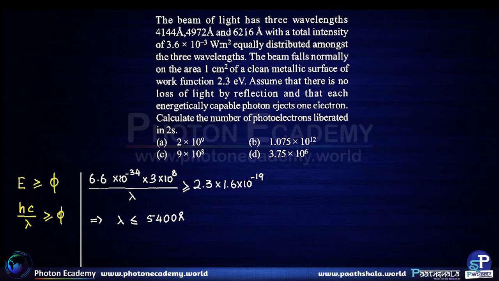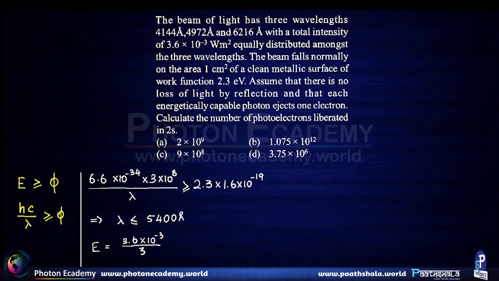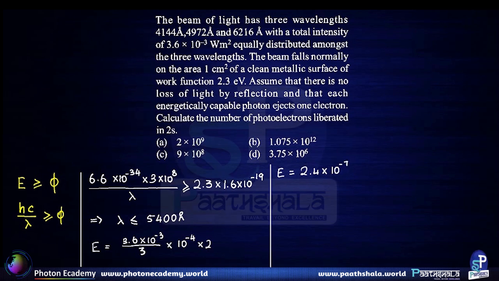So now, what is the total amount of energy from each wavelength that is impinging on the metal? We have total energy equal to total intensity, that is 3.6 × 10^-3, divided by 3, since we are only considering each wavelength, times the surface area, which is 10^-4 square meters, and hence energy is equal to 2.4 × 10^-7 joules.